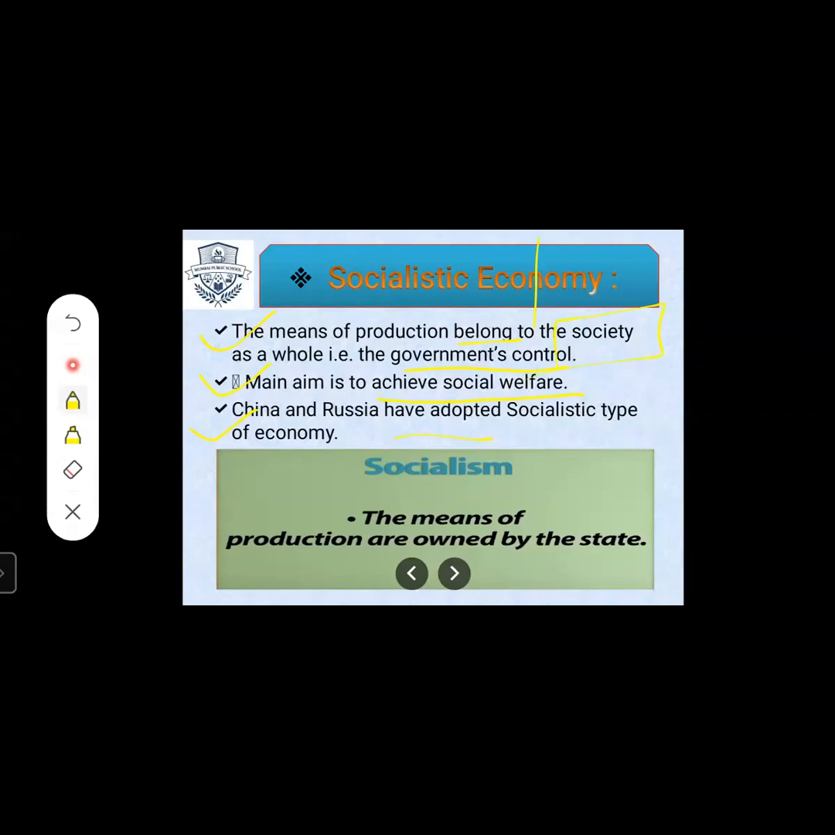And who is controlling it? Only the government has the control on it. The main aim is only to achieve social welfare, only for the good of society. Only these two countries have adopted such a type of socialist economy, that is China and Russia. In the word itself, students, find the meaning: socialistic, social, society, good for society only.